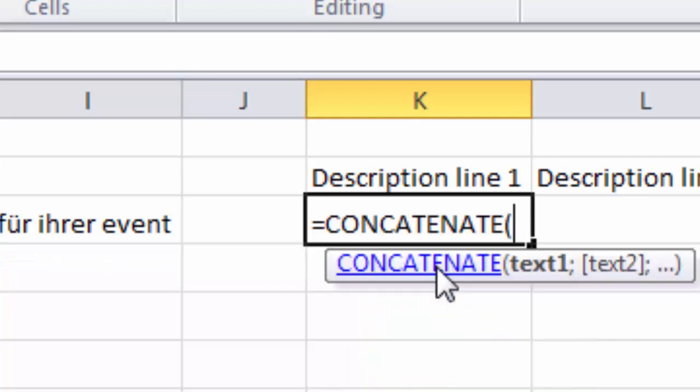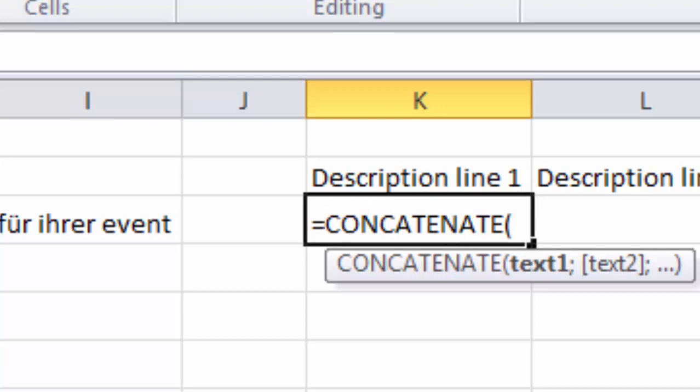Concatenate, difficult word. If you have a German Excel, you have to find out what the same function is called. But you can search for that on Google. Just search for combining text in Excel. Then if you search for that in German, you will definitely find what word you should use here.